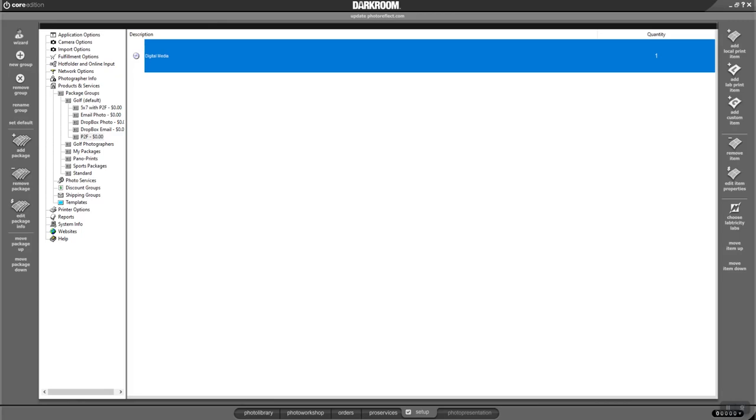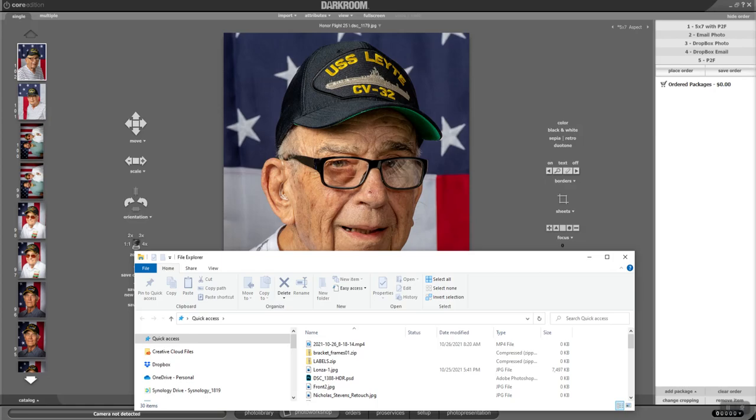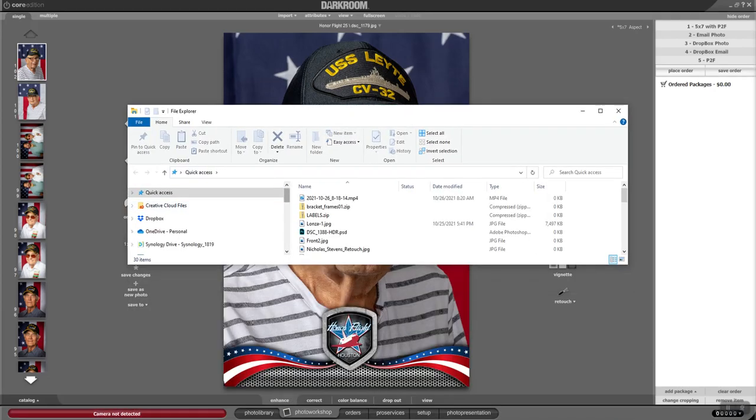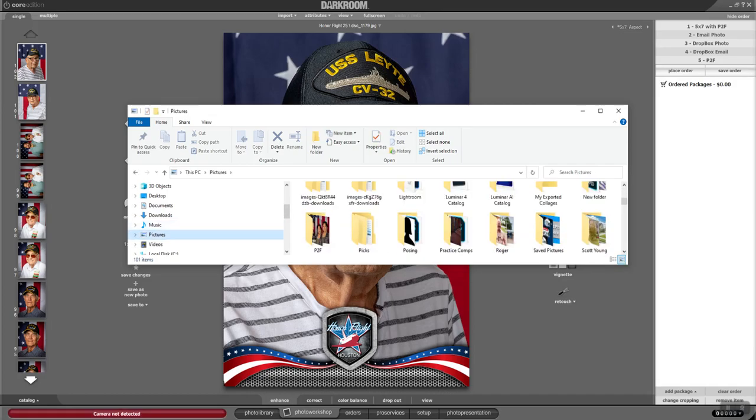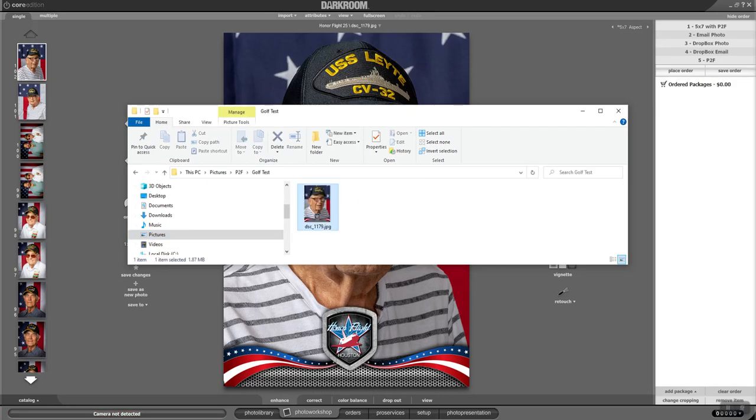So we've got that package added now over here. If I go back to my Photo Workshop, you'll see that there's a print to file here now. So if I hit print to file and I hit place order, it's sent it to the buffer to be printed. If I go into my pictures and go down to that print to file folder and go into golf test, you'll see that that picture is there.